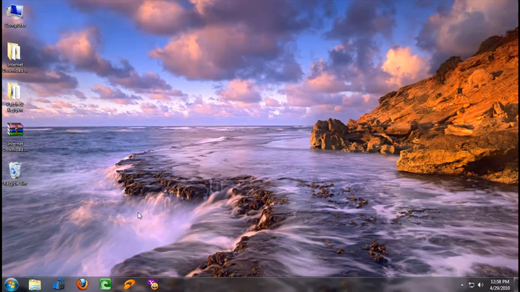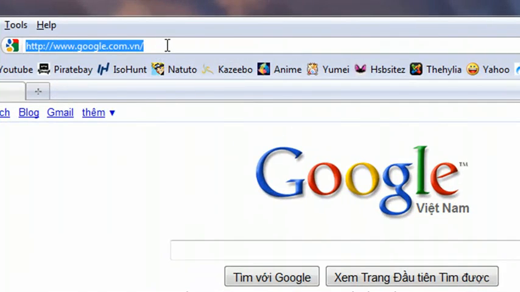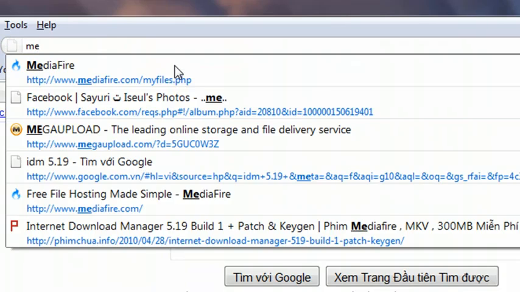Hey guys, today I'm going to show you how to download and install the Internet Download Manager FireDoc 19. First, go to the Firefox. Then you go to the media file, this address.